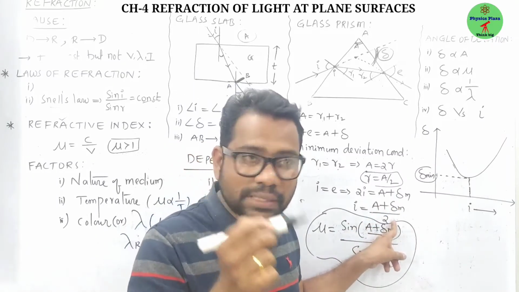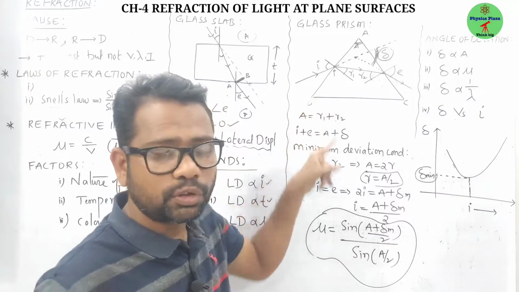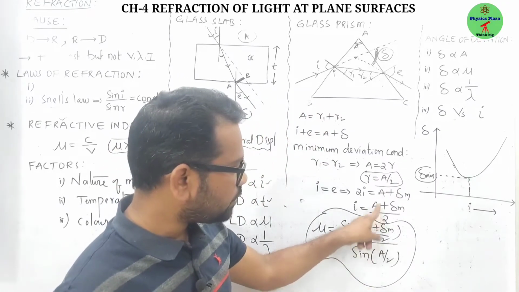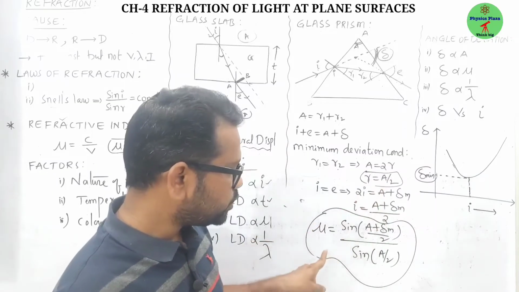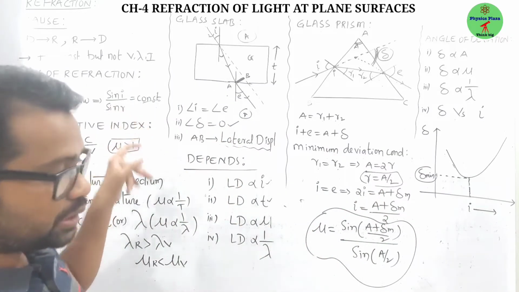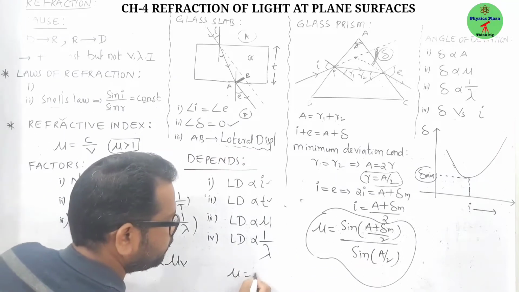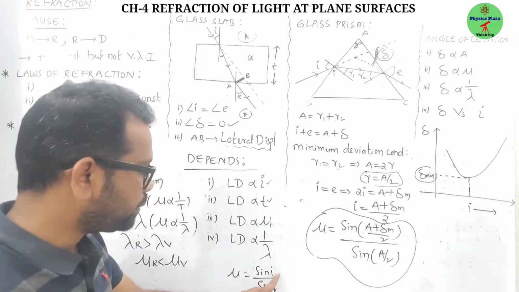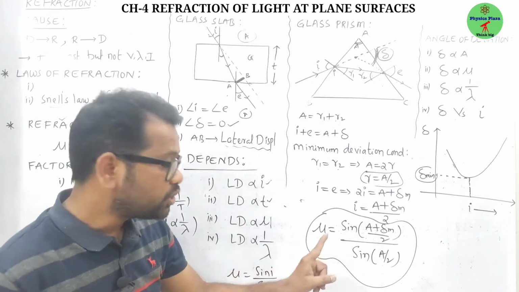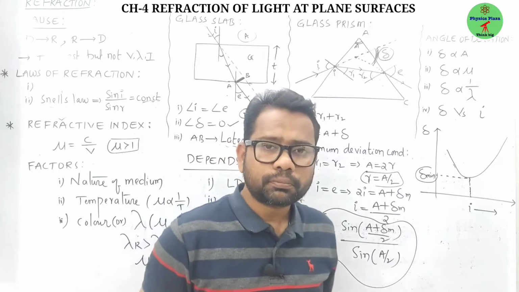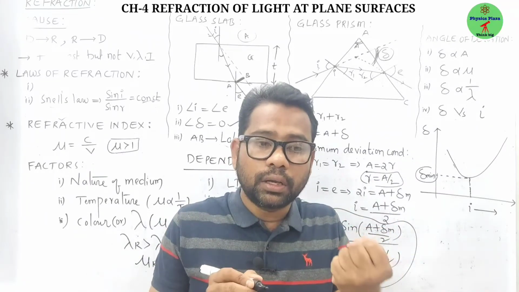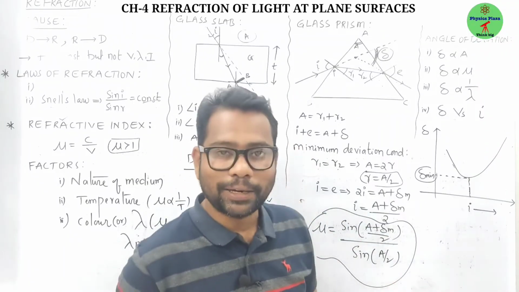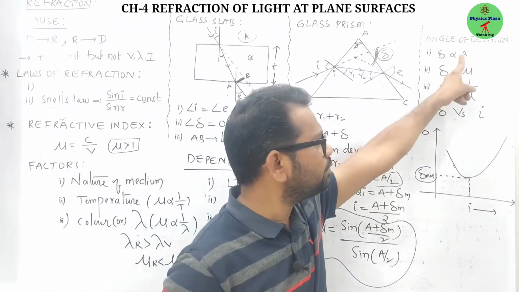And we know that, just apply Snell's law at the first refracting surface of the prism. We know that mu is equal to sin I by sin R. So the I value we got here, the R value we got here, A by 2. Substitute in Snell's law, mu is equal to sin I by sin R. In the place of I, we are substituting this value, hence we got this. So this formula we use to calculate the refractive index of a given prism, means in a lab, experimentally we can calculate. Okay, fine.